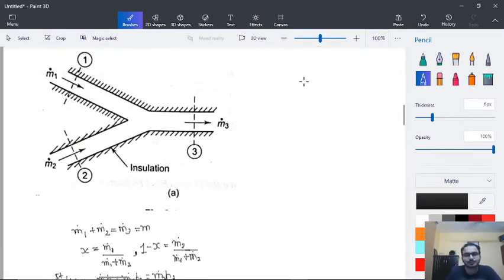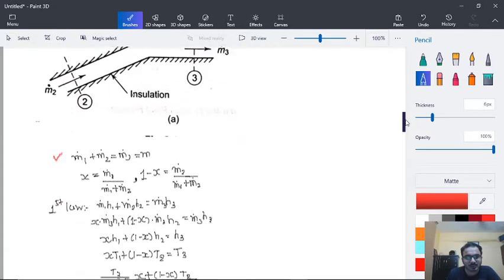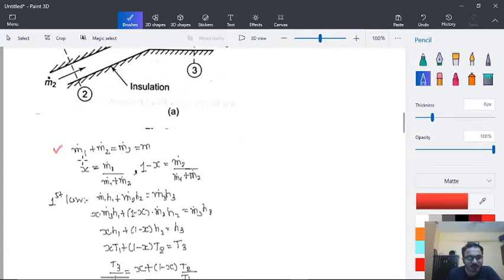Here, as we have seen, there are two streams getting mixed, so we can write down this formula, that is m1 dot plus m2 dot is equal to m3 dot, and we have written the common as m dot. And this is the fraction that we have defined, that is the fraction of m1 mass.